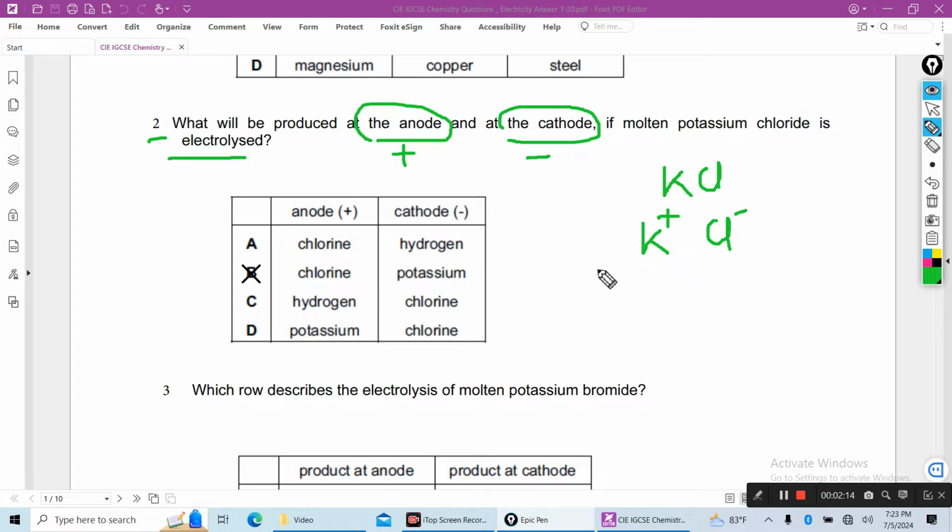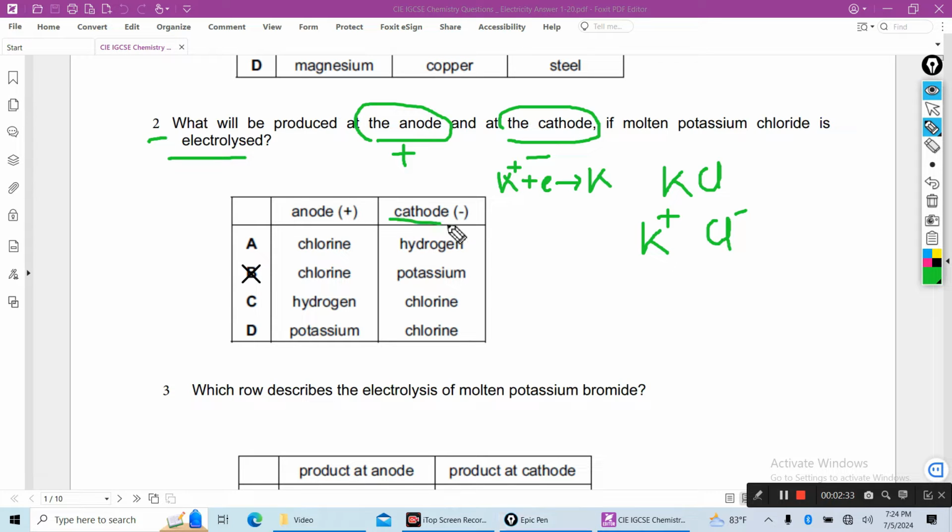So when molten, there is no water, and at the cathode, potassium ion gains electron to produce potassium metal.